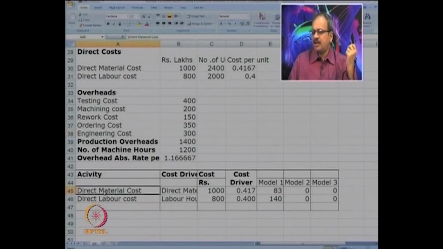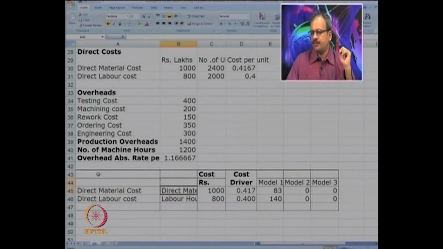See, we have got direct material cost as a first cost item. We are first doing it in the traditional system. Direct material cost, we know that it will go by cost per unit. So, we have got 1000 as a total cost, 2400 units. So, 0.41 is a rate, and 0.400 is a rate for direct labor hour.